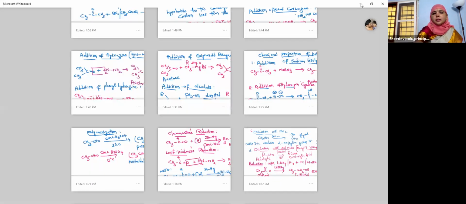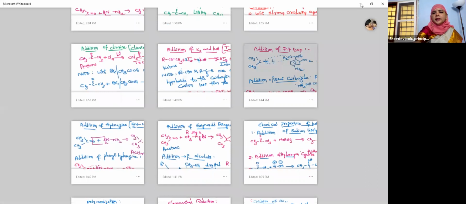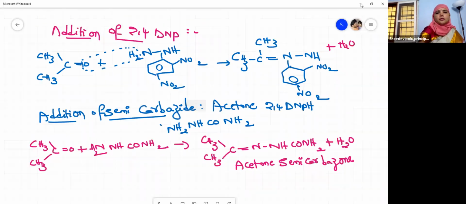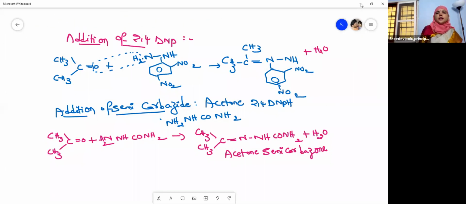Then coming to the addition of 2,4-DNP, 2,4-dinitrophenylhydrazine. When acetone reacts with 2,4-dinitrophenylhydrazine, it forms acetone 2,4-dinitrophenylhydrazone, plus H2O is eliminated.